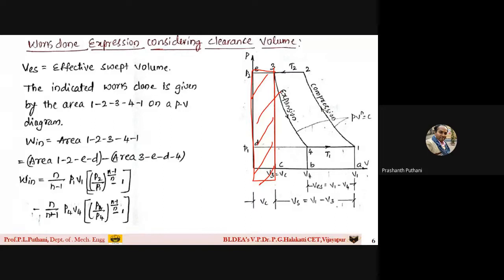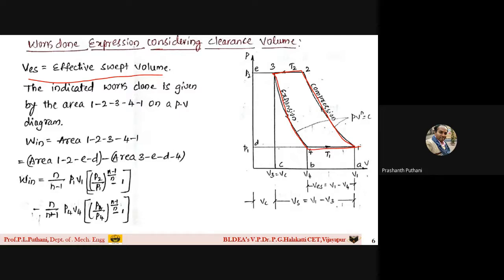So when there is clearance volume, what will your equation be? So let us see here now. This we call VES, equal to the effective swept volume. The area under the curve you need to calculate is for 1 2 3 4 1 on a pressure volume diagram. So work input is equal to the area under the curve 1 2 3 4 1.